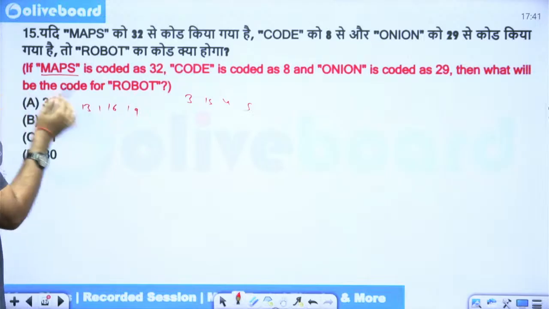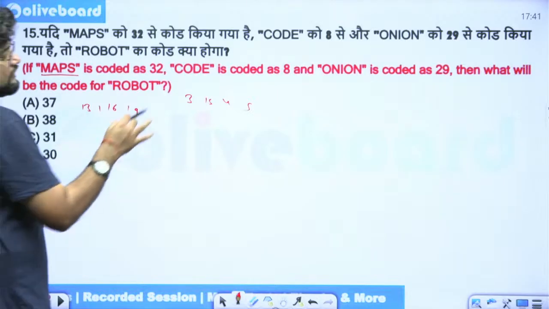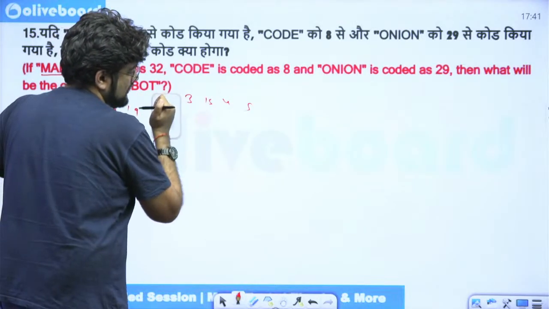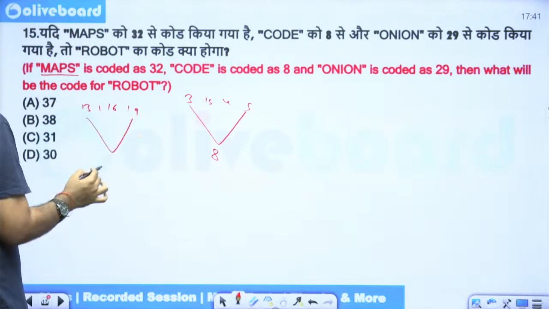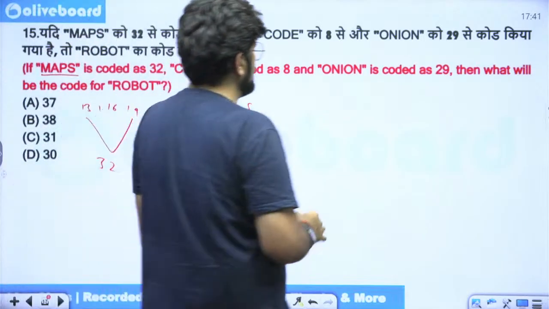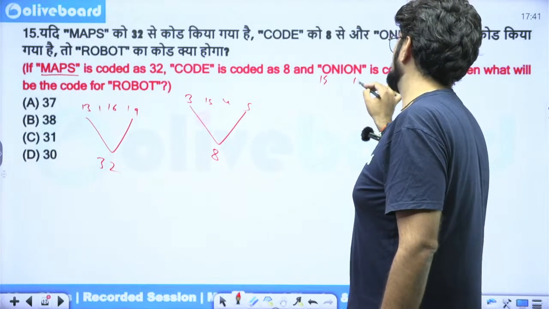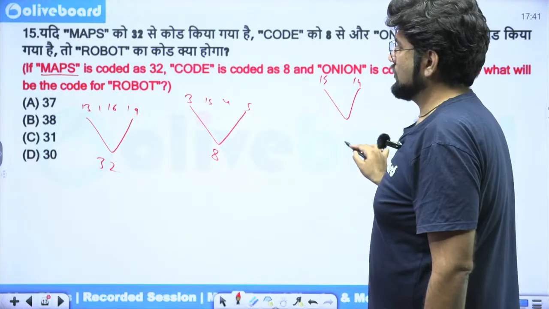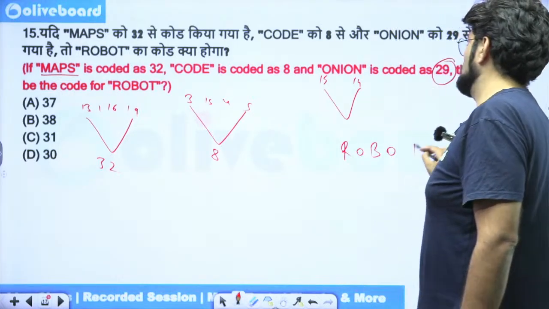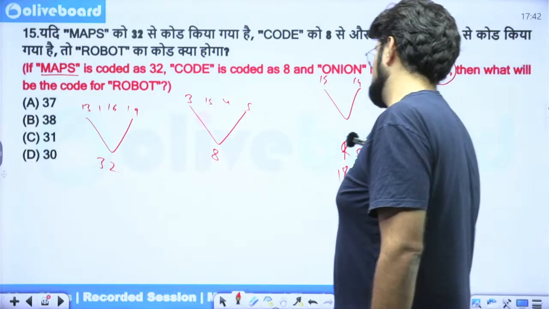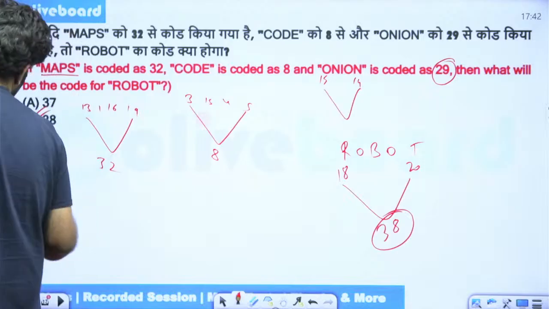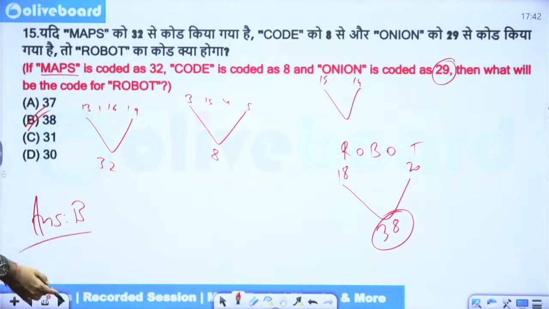No. This is not 99, no? Divide by 3 minus 1. So that's not going to work out for us. Even if you add, it's not helping us out. Even if you take the reverse place value and add it, it is not going to be 8. But if you observe carefully, the sum of the extremes are 8. Sum of the extremes here are 32. So for onion, again confirm it. So it's 15 and 14. The sum of the extremes are 29. So what are the sum of extremes for robot? So ROBOT. So 18 and 20 is 38. Option B is the correct answer. Next.